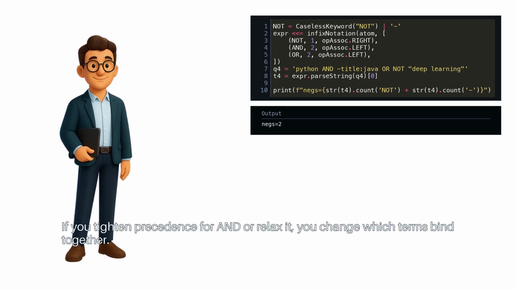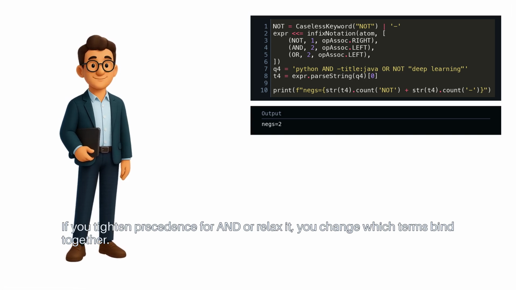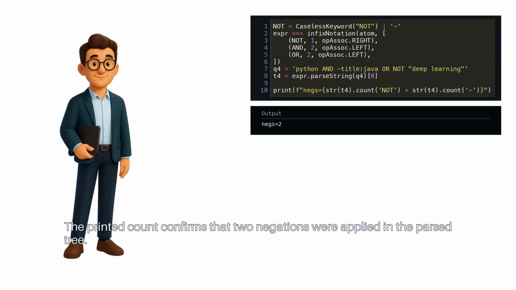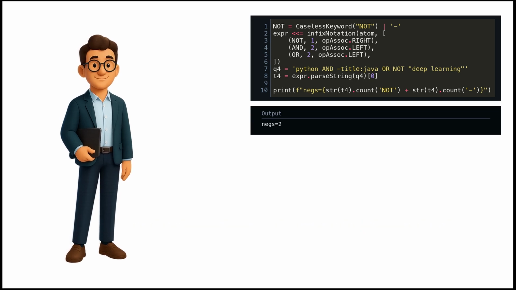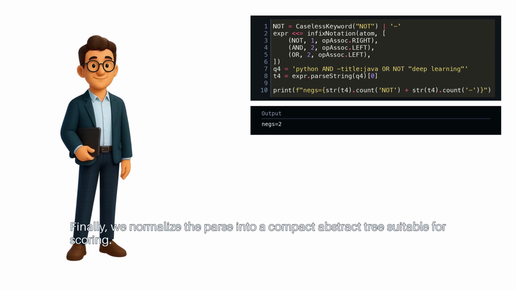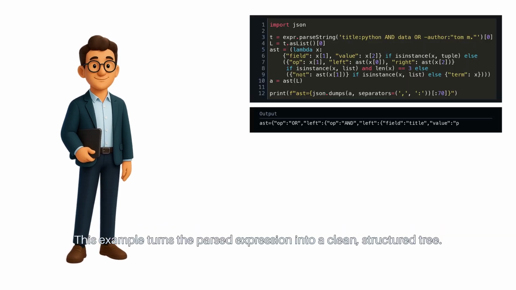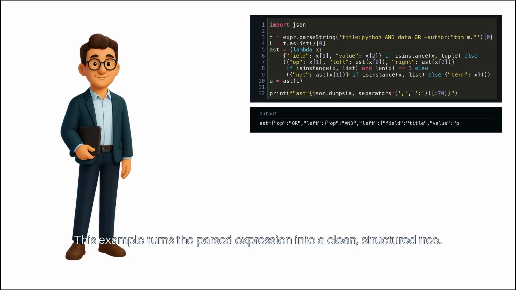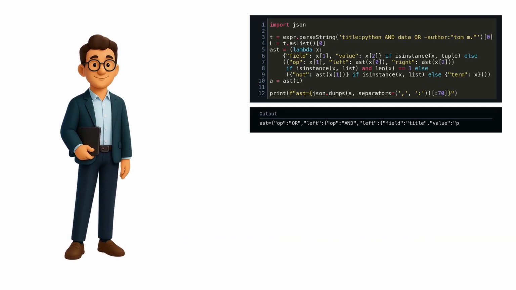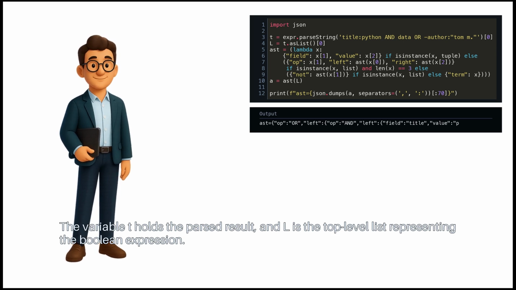If you tighten precedence for and or relax it, you change which terms bind together. The printed count confirms that 2 negations were applied in the parse tree. Finally, we normalize the parse into a compact abstract tree suitable for scoring. This example turns the parsed expression into a clean, structured tree. The variable t holds the parsed result, and L is the top-level list representing the Boolean expression.